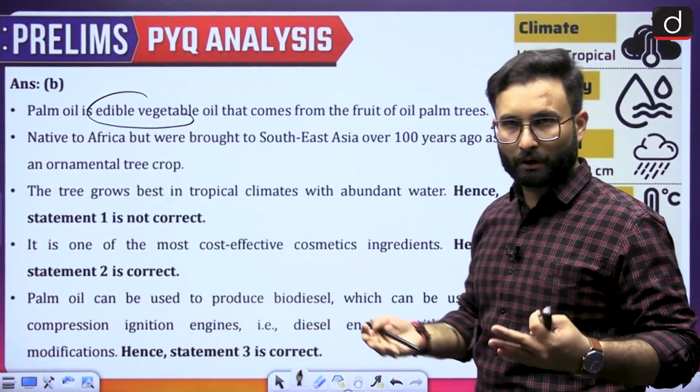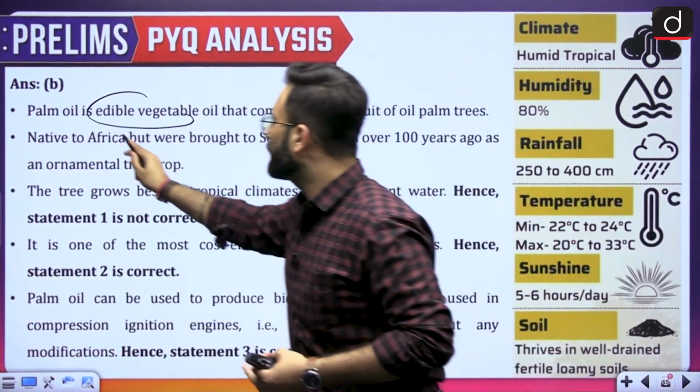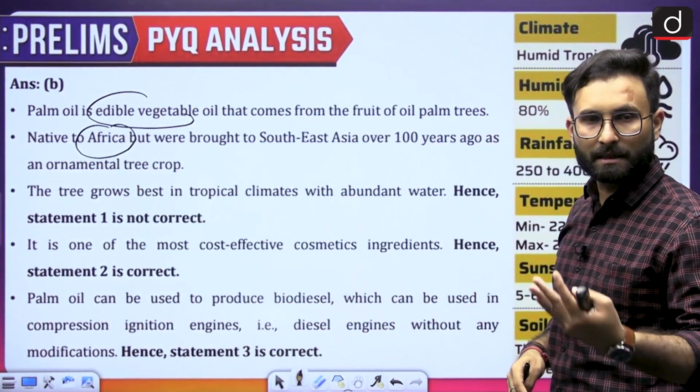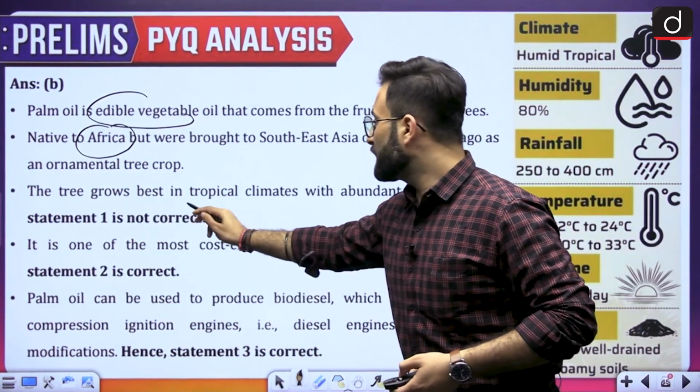India is an importer of palm oil. It is native to Africa, but later other countries are also growing it. The tree grows best in tropical climates.